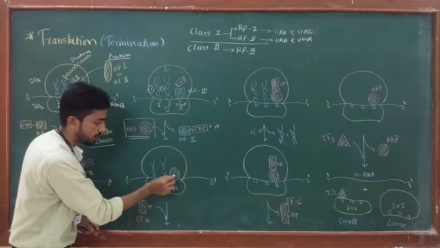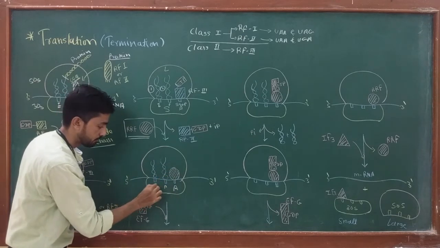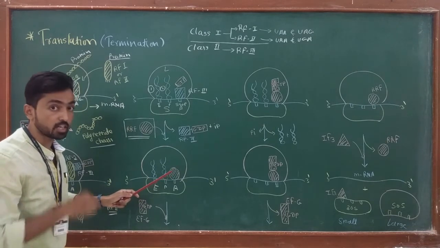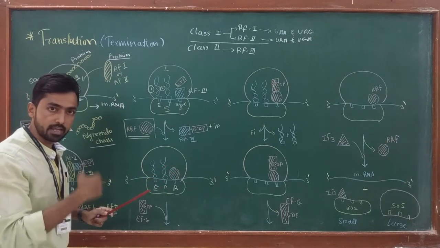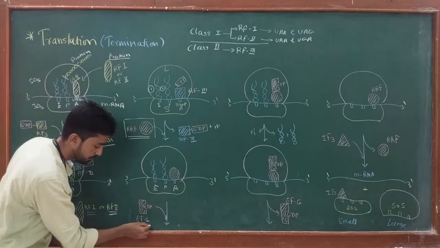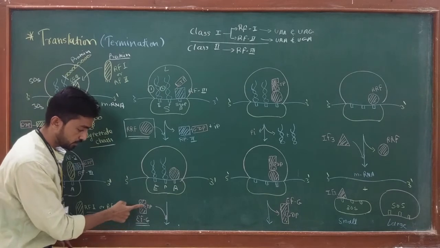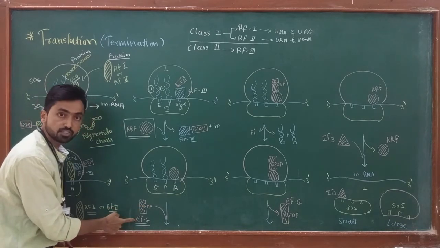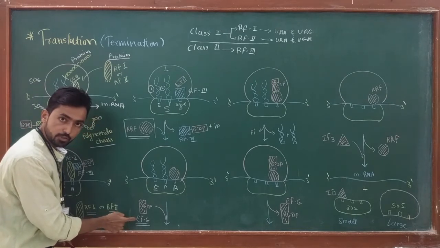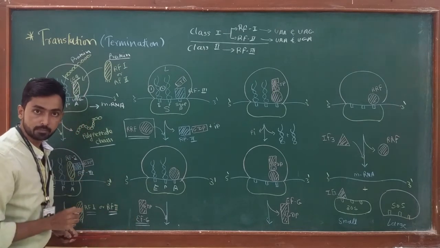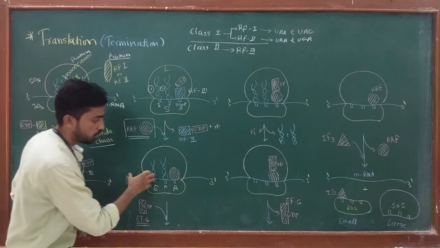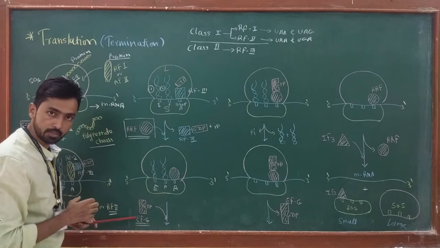That means this factor now binds to the A site. Okay. And after binding of RRF on the A site, it recruits or invites the next termination factor, which is EFG. This EFG is associated with GTP again, because this is a G protein, a GTPase protein. We have studied the function of EFG during elongation. EFG actually takes part in translocation of the ribosome on mRNA. Okay, this is the same EFG factor.